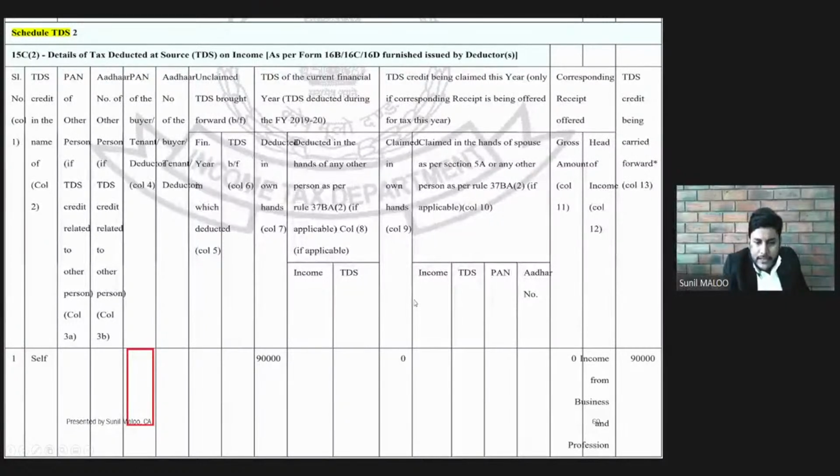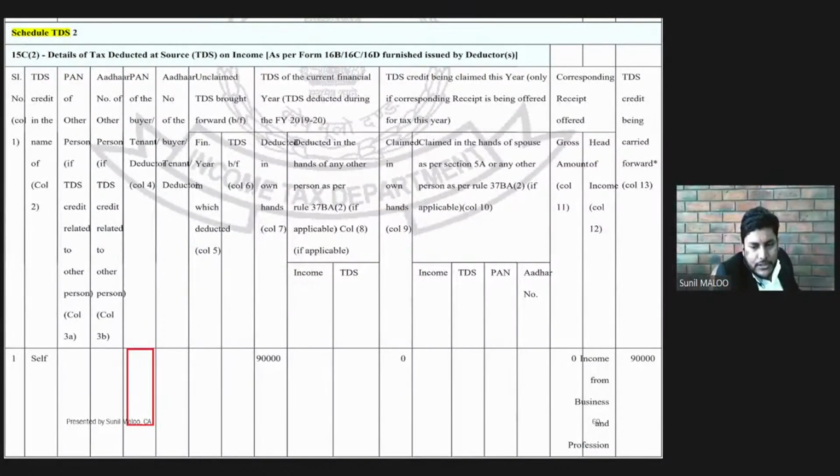Now the question arises whether, for this 90,000 TDS, we are showing the income in March 22. The answer is no, because that was an advance. So here we will put the figure as 0. We have not shown the income, so we will not claim this TDS as our tax credit.